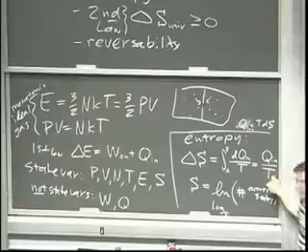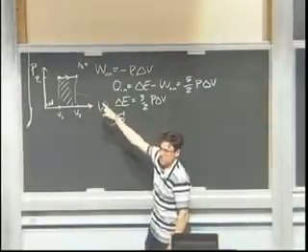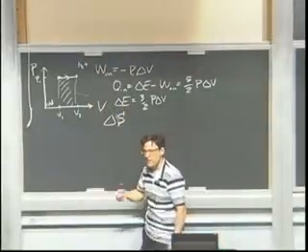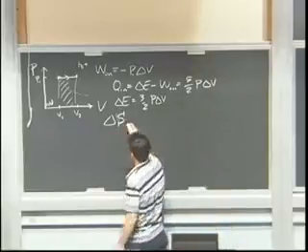Always some finite positive number. And so that means that if you want to know the sign of the change in entropy, that's not hard. That's just the sign of Q in. Well, did we add heat or take heat out during this expansion up here, this constant pressure expansion? We added heat. Did entropy then go up or down? Yeah, because if Q in is positive, delta S is positive.